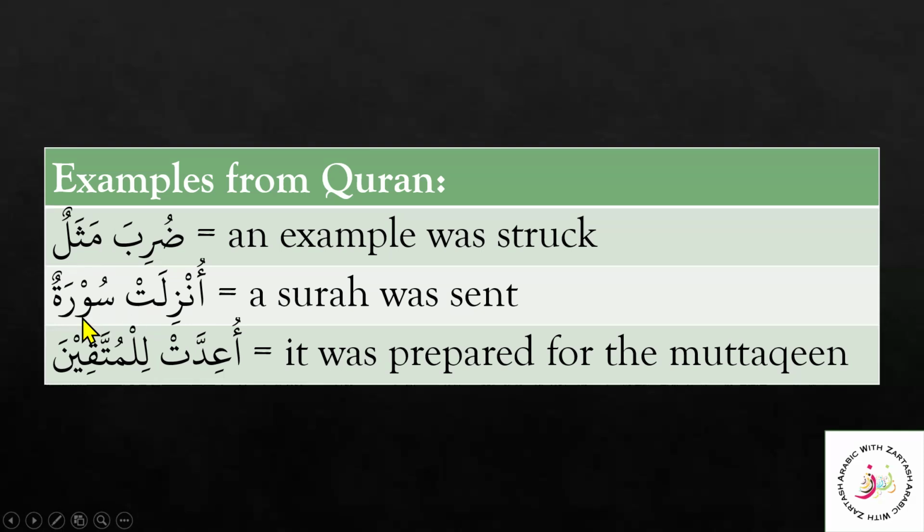Next example is unzilat suratun. Again, because of this surah, the feminine version will be used. Ta with the sukun, unzilat, a surah was sent. Unzilat suratun. Next example is u'iddat lil muttaqin. It was prepared. What was prepared? Jahannam was prepared for the muttaqin. U'iddat. Again, the ui sound, unzilat, ui sound, duriba, ui sound. All fa'il madi majhul with their naib fa'il, which are after the fa'il and in the state of rafa.